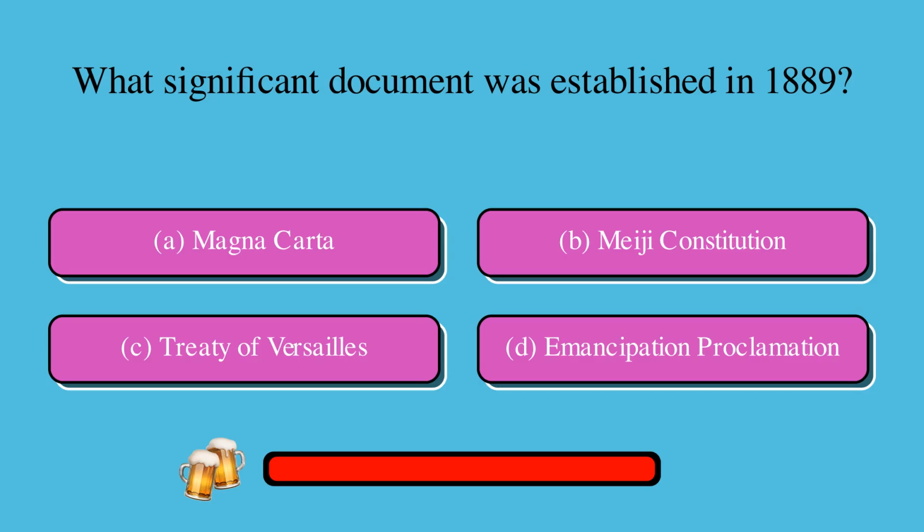What significant document was established in 1889? Is it A. Magna Carta, B. Meiji Constitution, C. Treaty of Versailles, or D. Emancipation Proclamation? The correct answer is B. Meiji Constitution.